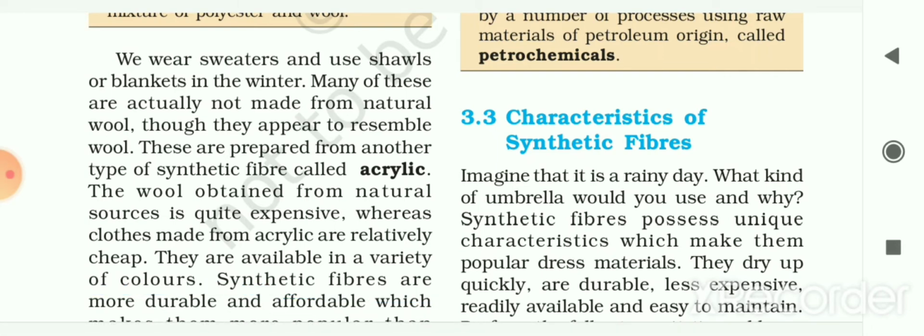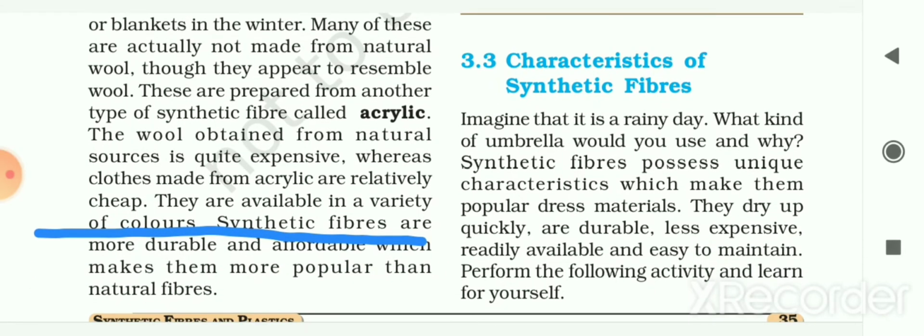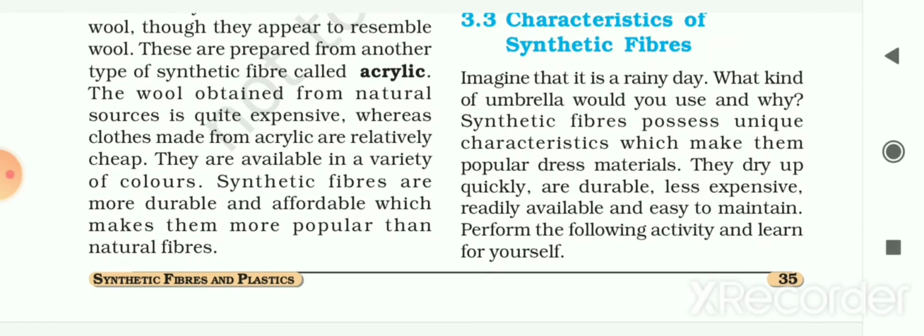Why are we not using the natural wool? Here the reason is given: the wool obtained from natural sources is quite expensive, whereas cloth made from acrylic is relatively cheap, or less in price, and the natural wool is very expensive.